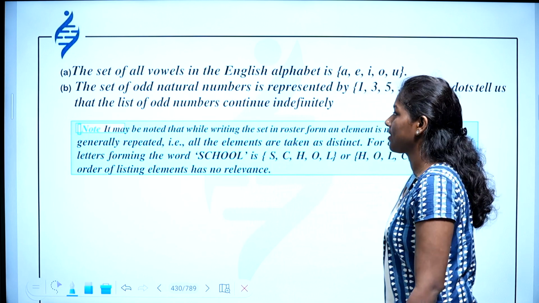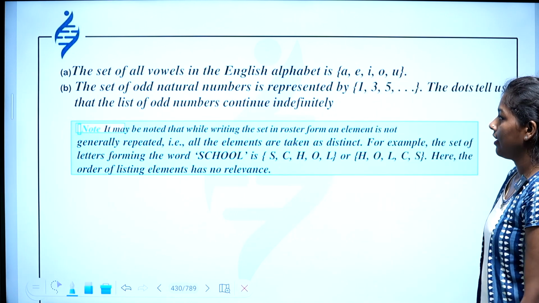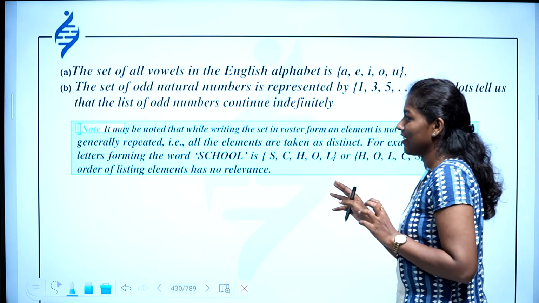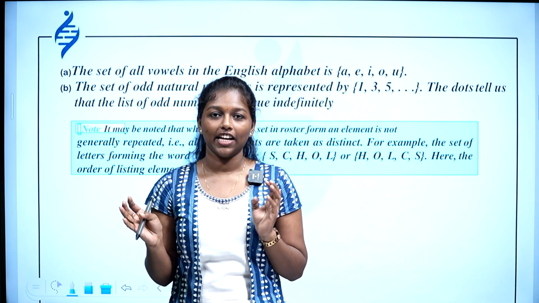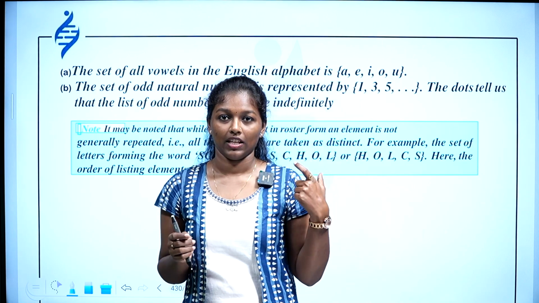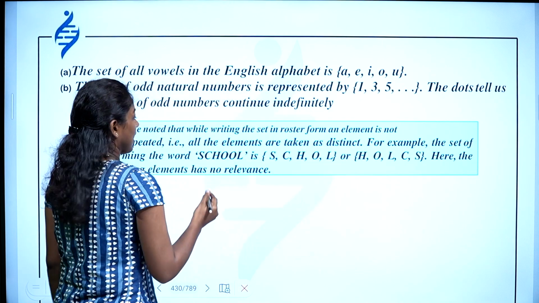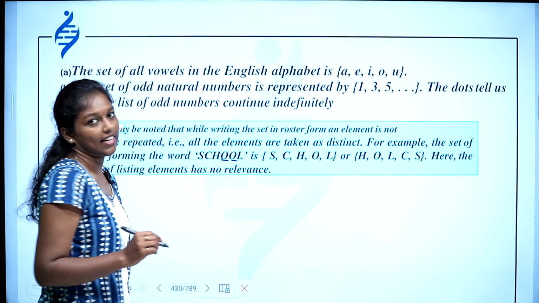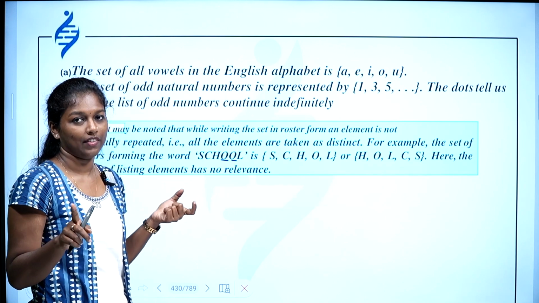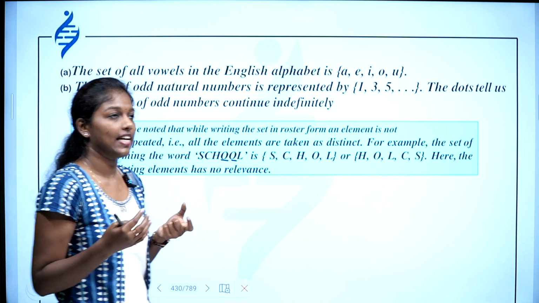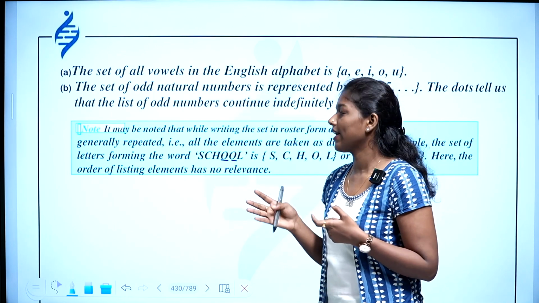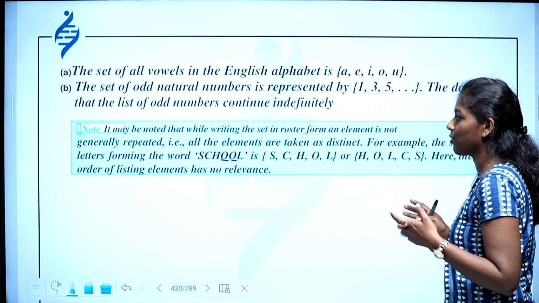Then, what is this set? You are given the word school and you have to write which letters are used to write this word. In the word school, as you can see, 2 O's are there. So while writing the set, you should write only one O. Generally, in a set, elements will not repeat. While writing a set, you need not write an element twice.